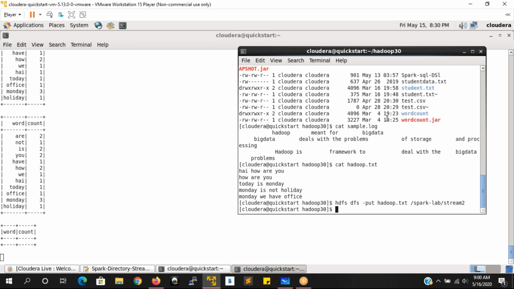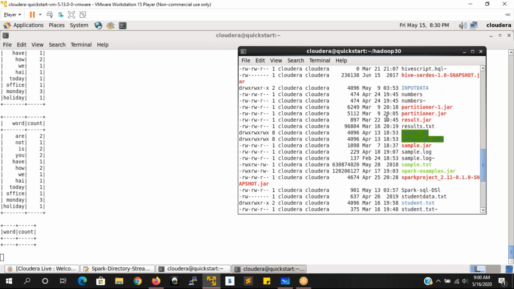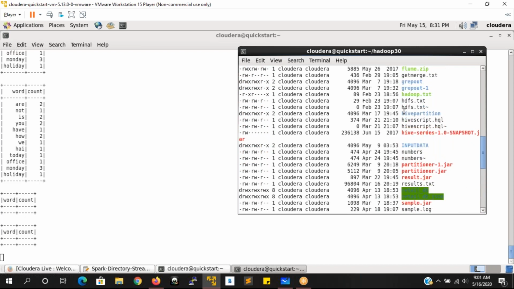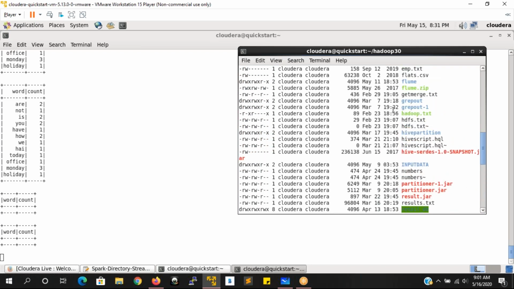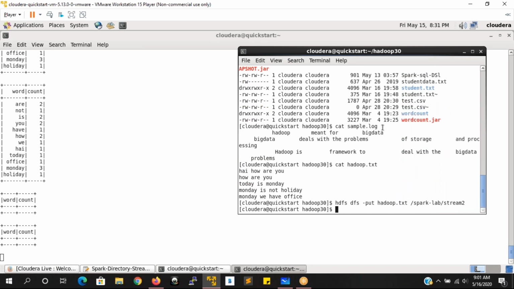Let us go with one more data set. If I have one more data set, that will be good for us. getmerge.txt, I will go for getmerge.txt. Let's see, it is having a good amount of data. How exactly will this be done?